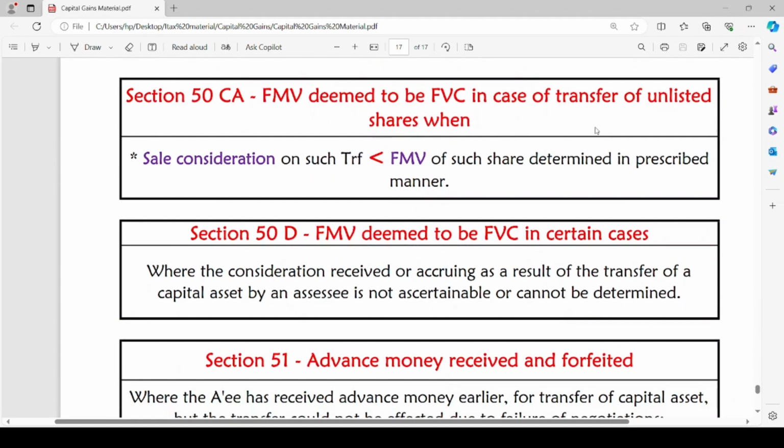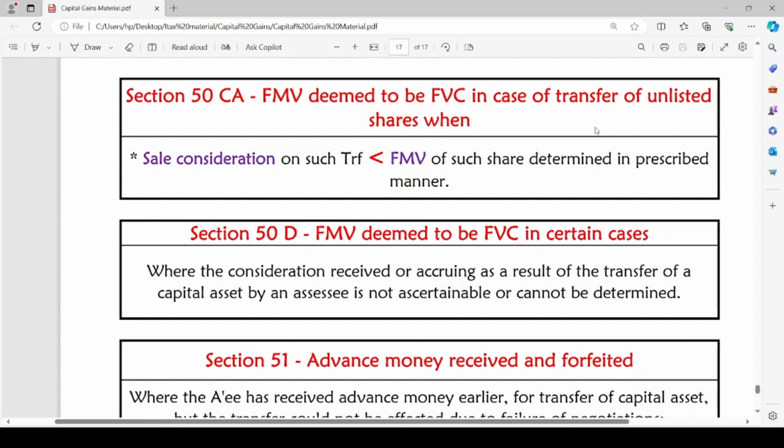The next section is 50CA. Fair market value deemed to be full value of consideration in case of transfer of unlisted shares. 50CA talks about the transfer of unlisted shares, and the case where the fair market value is deemed to be the full value of consideration in case of transfer of unlisted shares when the sale consideration on such transfer is less than fair market value of such share determined in prescribed manner.